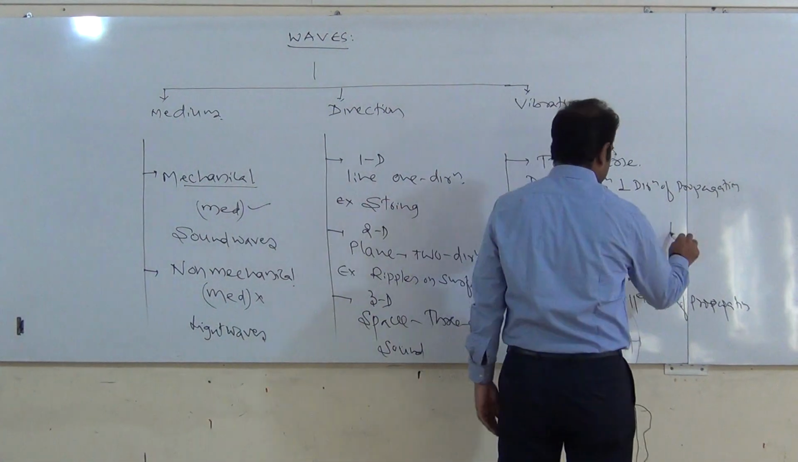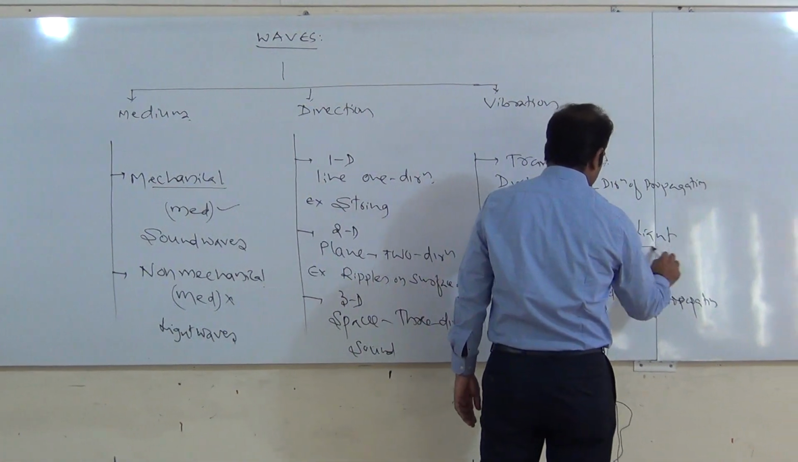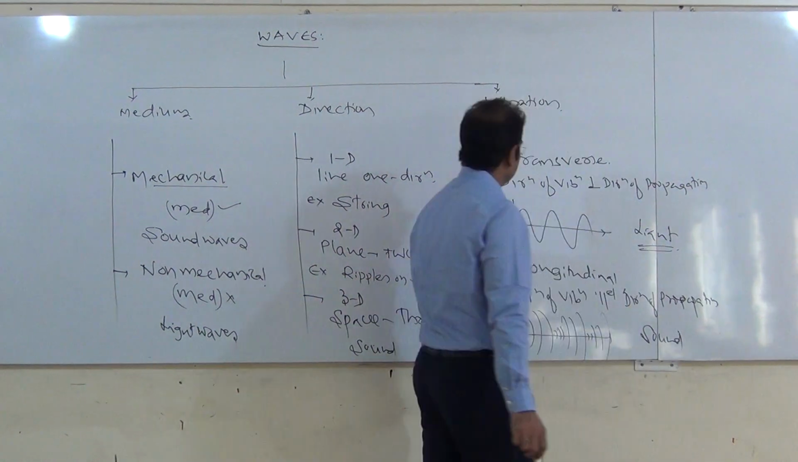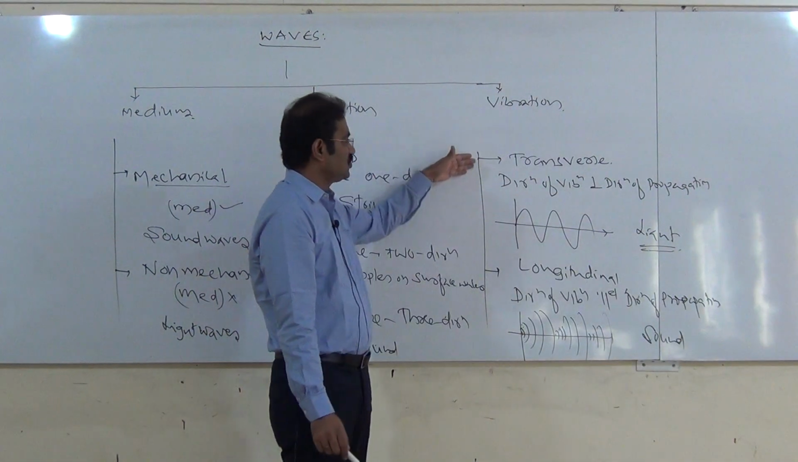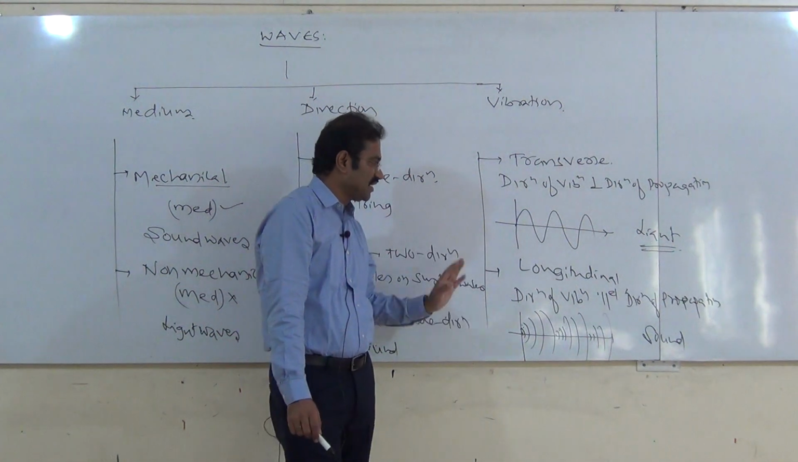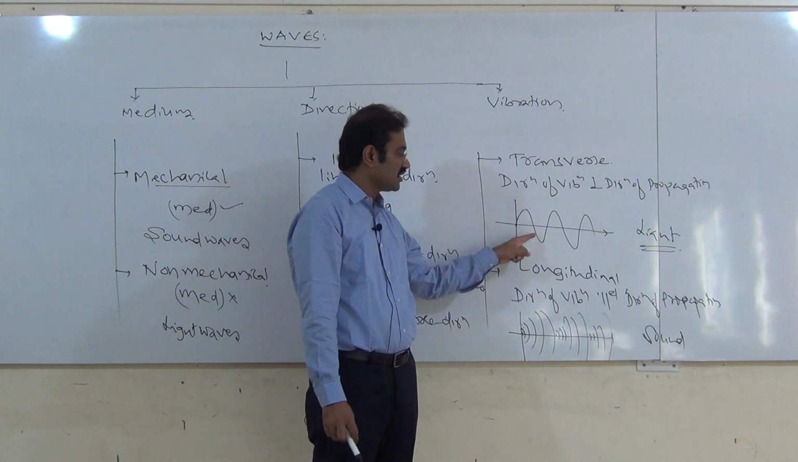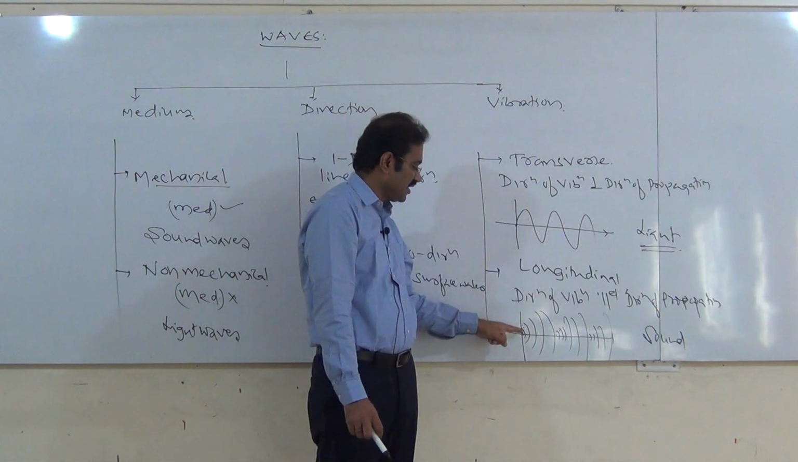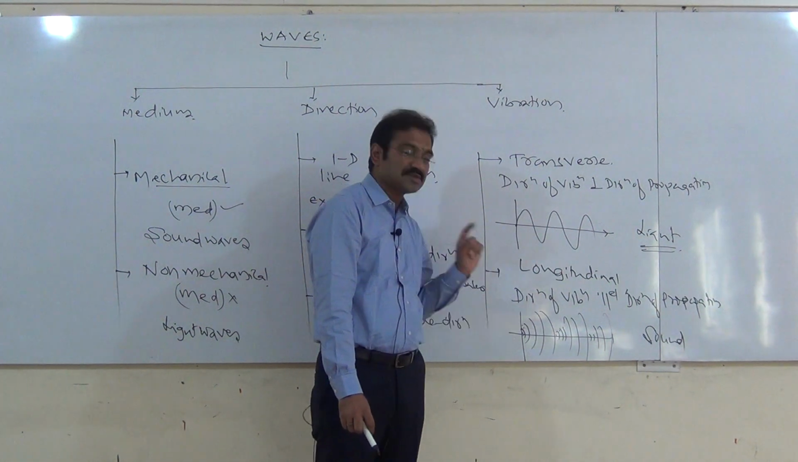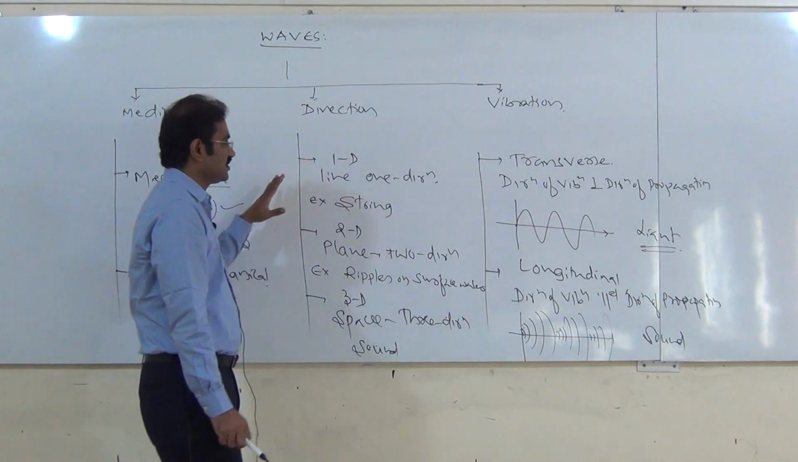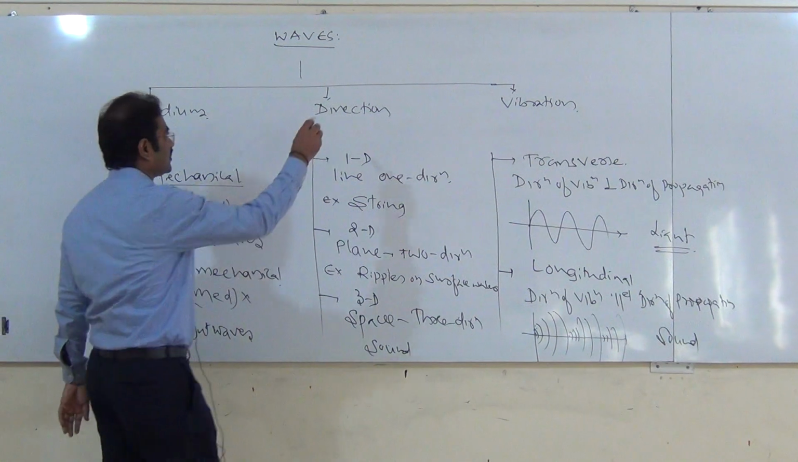Example for transverse is light waves and example for longitudinal is sound waves. Okay. So these are the two types, one is transverse and another one is longitudinal. And this point is known as a crest and this is known as a trough. And here it is a compression and this point is called rarefaction. So this much we discussed in the previous class. It is whatever revision.